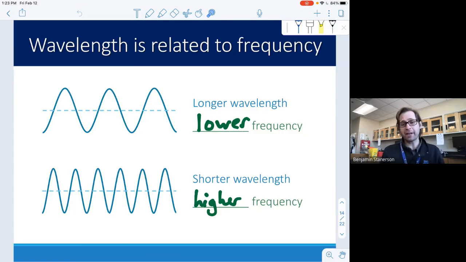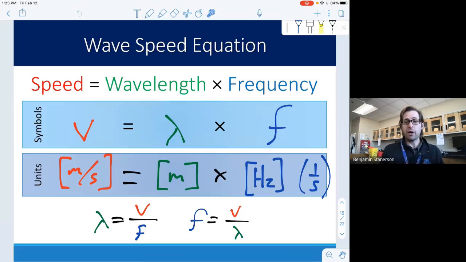All right, so we'll come back to a lot of those ideas as well. So how does this all fit together? We're going to be talking about this idea of a wave speed equation, where the speed of the wave traveling through a material. Now, this is different than the frequency. They're not the same thing, but it's how quickly the wave travels through its medium, if there is one, or how it just travels through space if there is no medium,